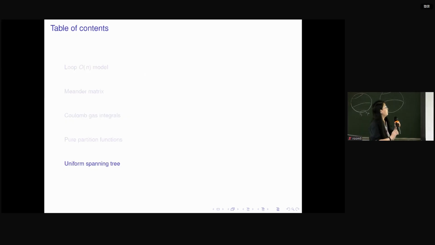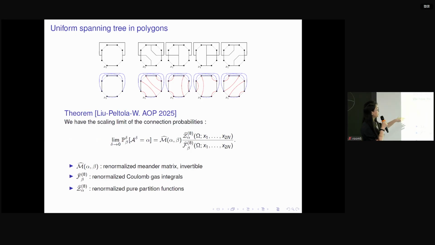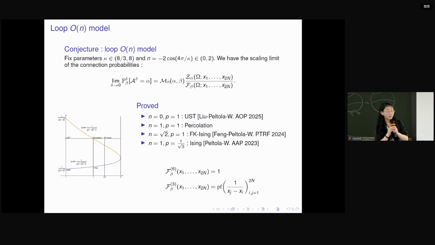Okay, so for the uniform spanning tree, I write down this explicit formula here. In fact, this basically repeats the formula on the previous page. But from the formula on the previous page, we know that when kappa goes to 8, all three quantities go to 0. So the meander matrix goes to 0, the pure partition function goes to 0, and the Coulomb gas goes to 0. But we already understand how to normalize them in order to get a positive limit. So in fact, we know that for the uniform spanning tree, when kappa goes to 8, the right-hand side still has a positive limit.